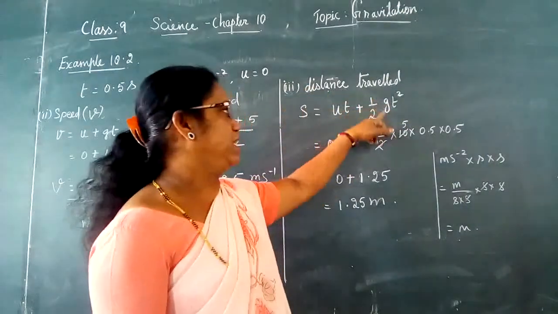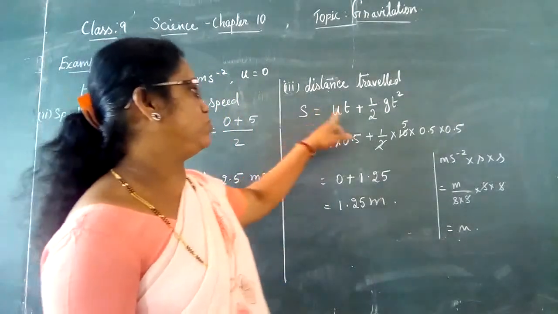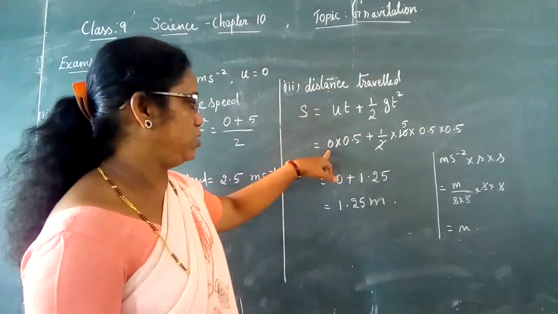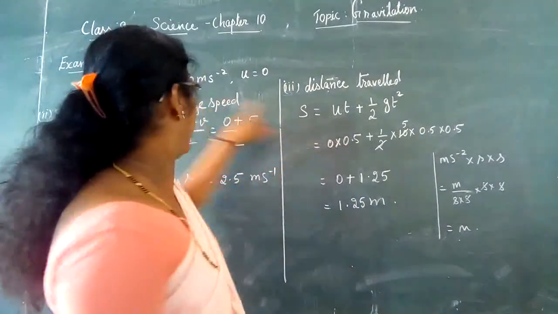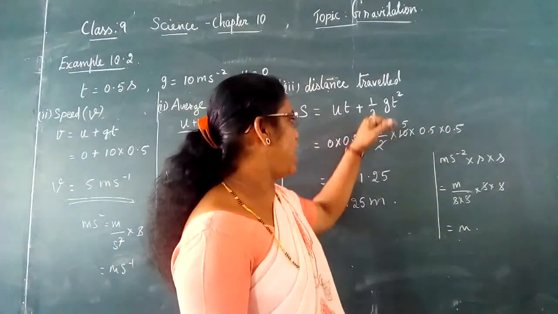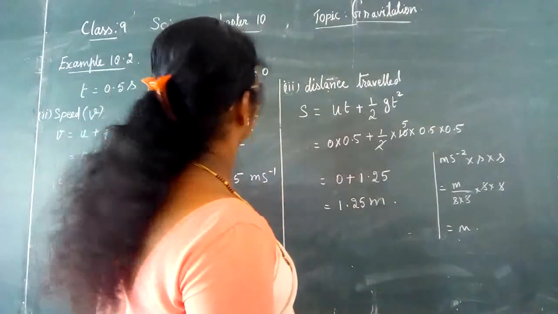Here a is again represented as g. Hence s is equal to ut plus half gt square, and the value of u is 0 and t is 0.5.